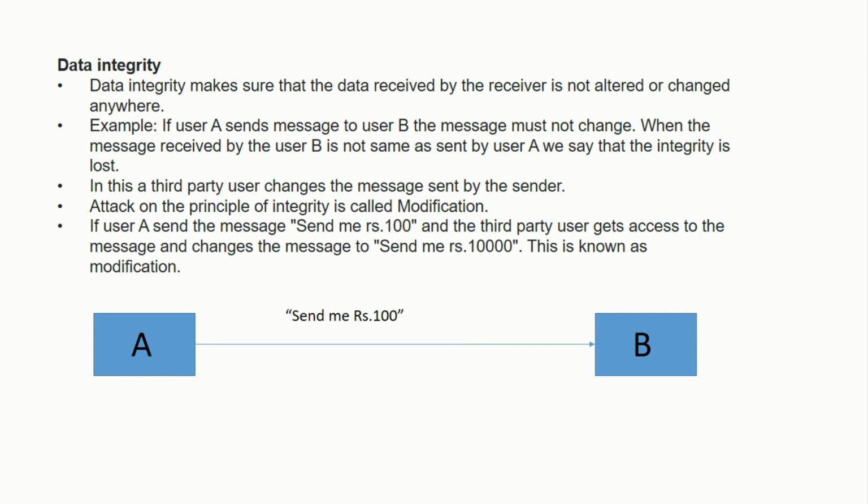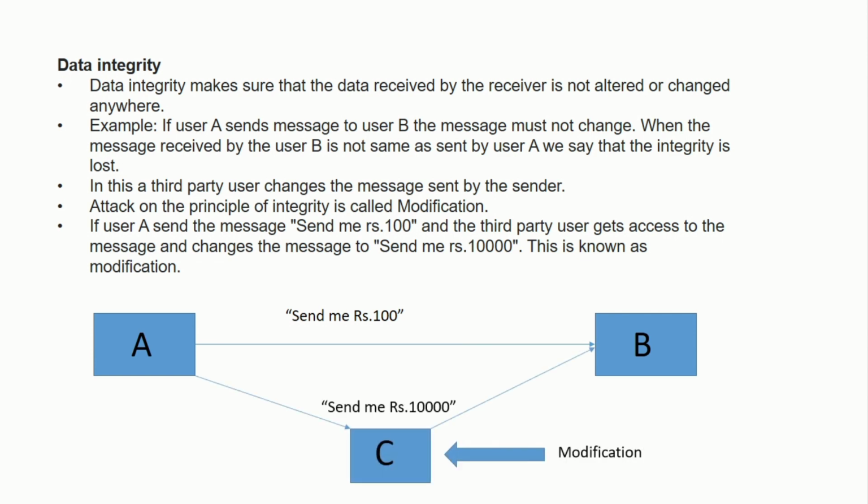The principle of data integrity says that it should be the same, but when a third party attacker like C attacks, suppose C is a hacker and it attacks on the data integrity, what happens is it can access the data, and then it can change the data, it can modify the data according to his needs. He changes the path. So here the send me rupees 100 is the actual path of the message from A to B, and then the attacker changes the path from A to C and then from C to B.